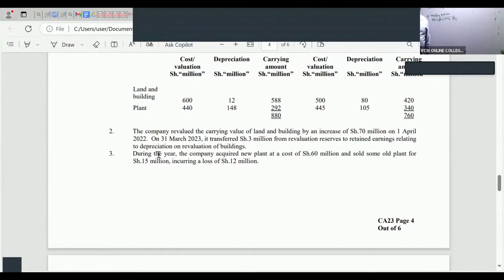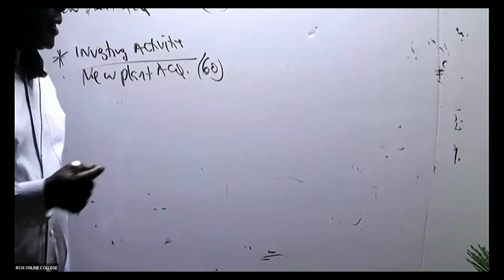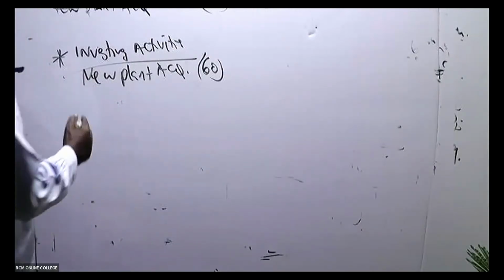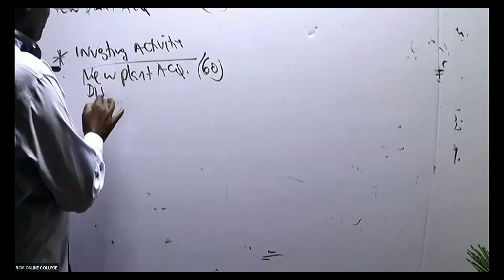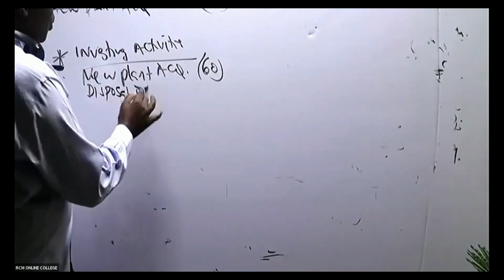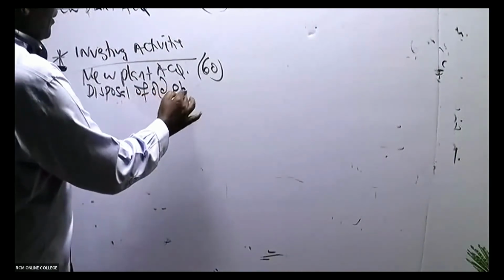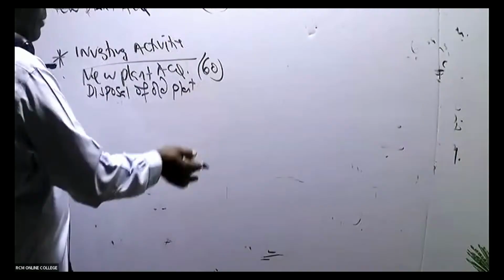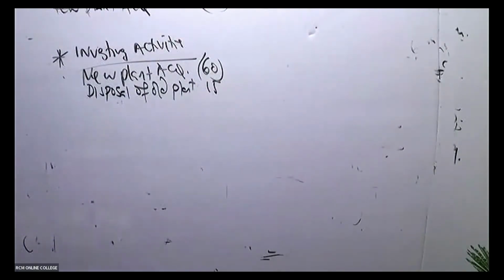So you're told here during the year, the company acquired new plant at a cost of 60 and they sold old plant for 15. So we sold. So we divested. It's called divesting. Instead of investing, we divested. So in this case here, we have here disposal of old plant. Plant is long term. We got 15 positive.